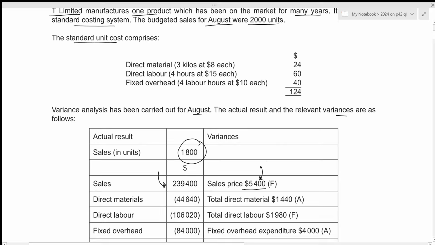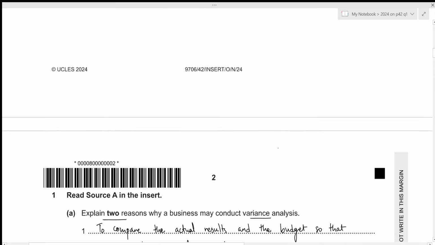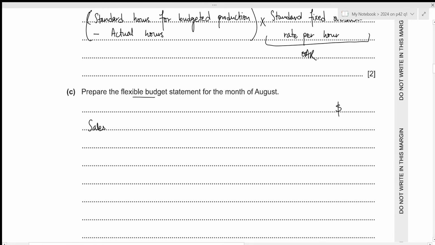Now, in order to calculate our budgeted sales, what we can do is just subtract this favorable sales variance from our actual sales value so that we get the budgeted sales value but for the actual number of units. Let's calculate it. So that will be 239,400 minus 5,400. This results in the value of 234,000. Now we need to calculate the direct materials.